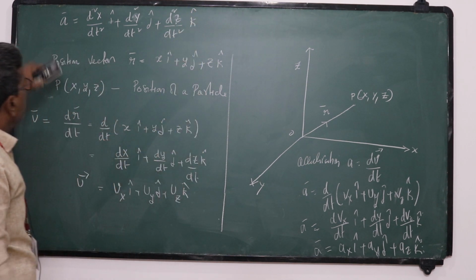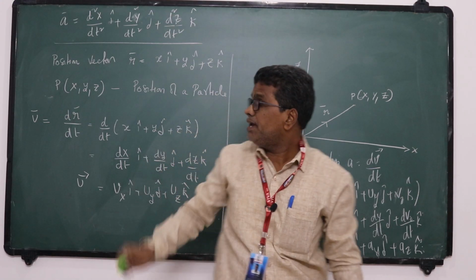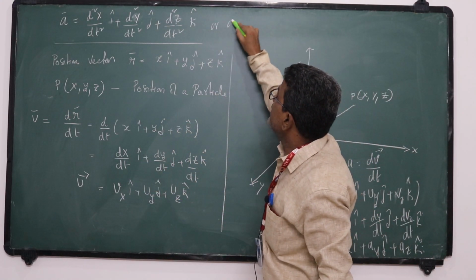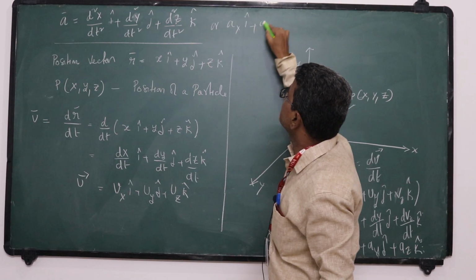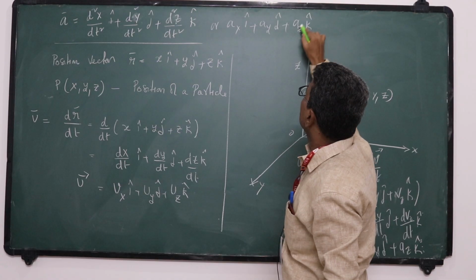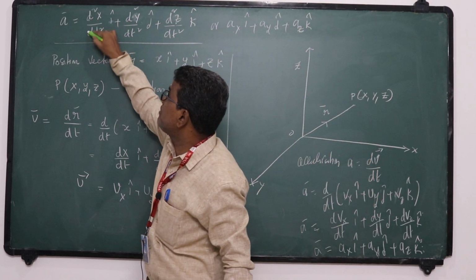Okay, so this is the acceleration. That is the same thing, acceleration we can write like this, or ax i cap plus ay j cap plus az k cap. What is ax? d square x by dt square.